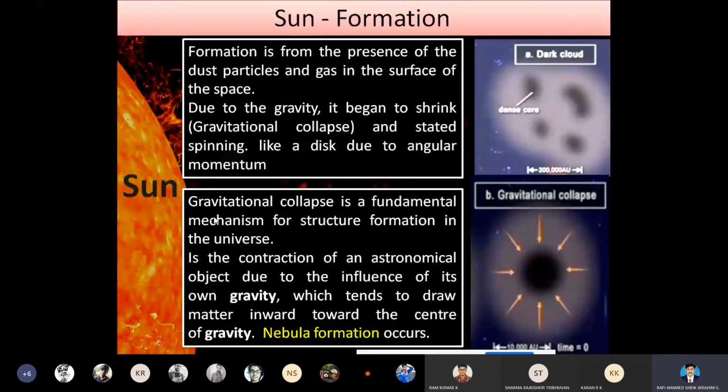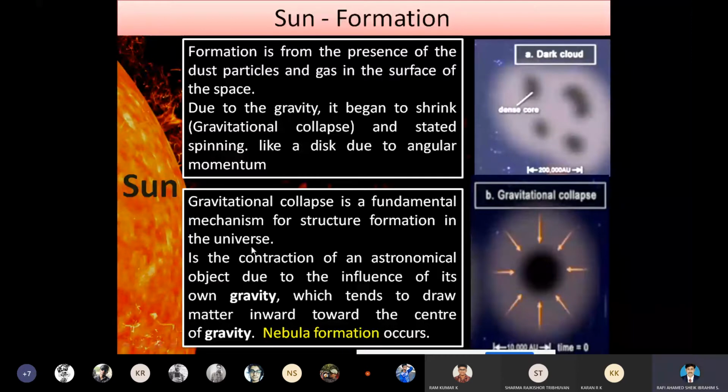So the gravitational collapse is the fundamental mechanism for structure formation in the universe. The gravitational collapse is nothing but the force of attraction. That attraction makes the dust particles and the gaseous medium collide with each other. So it results in the formation of a small nebula in the universe.